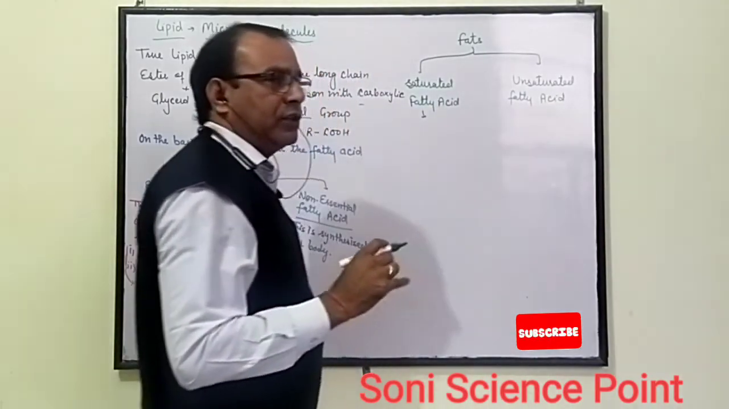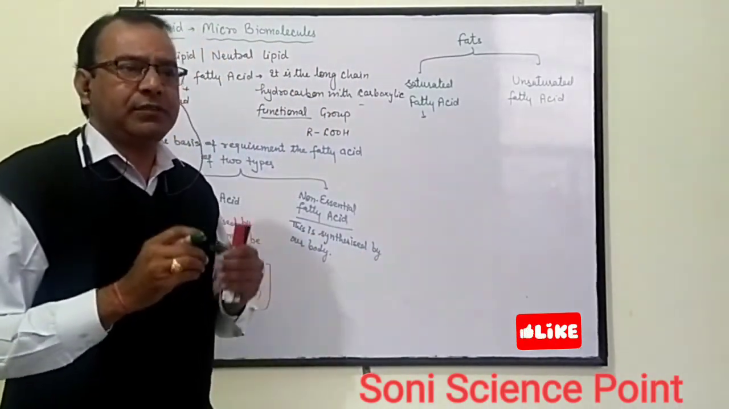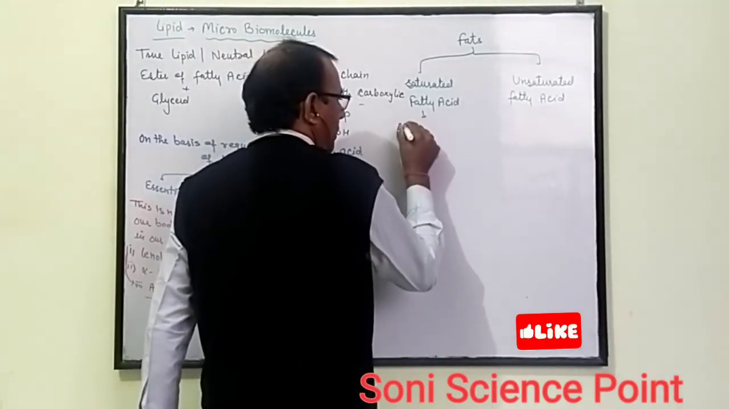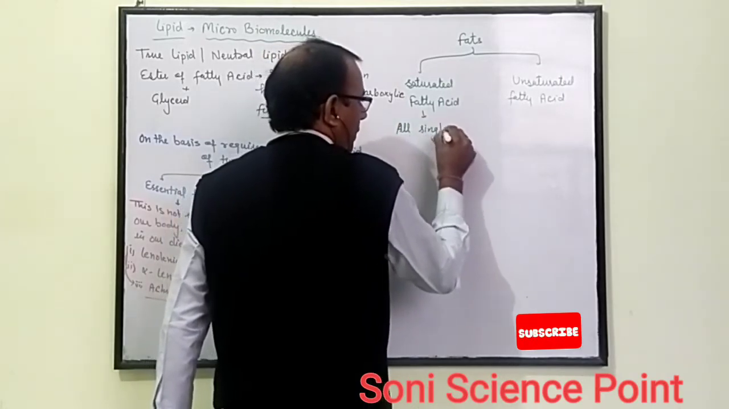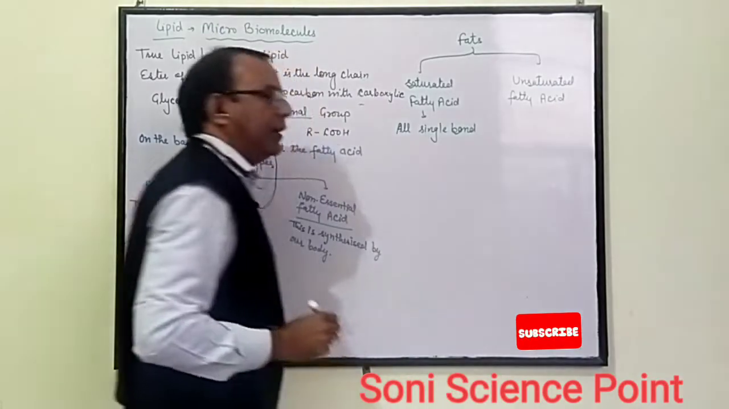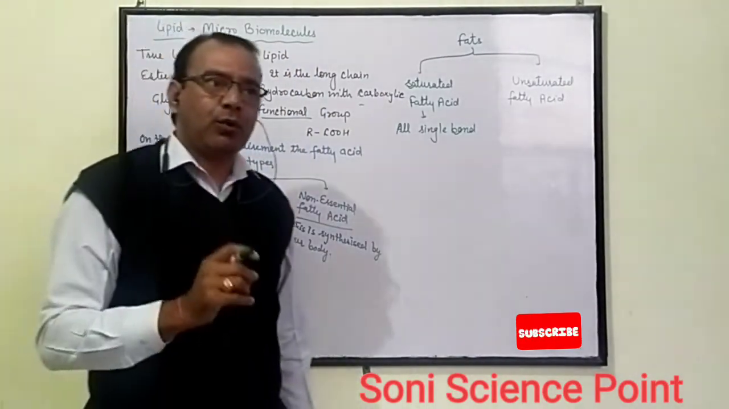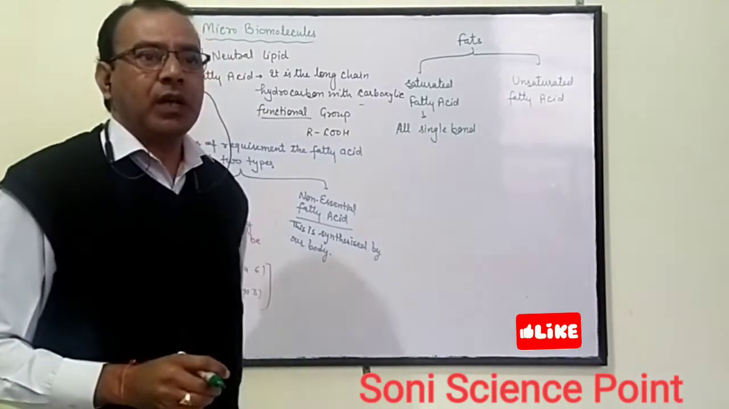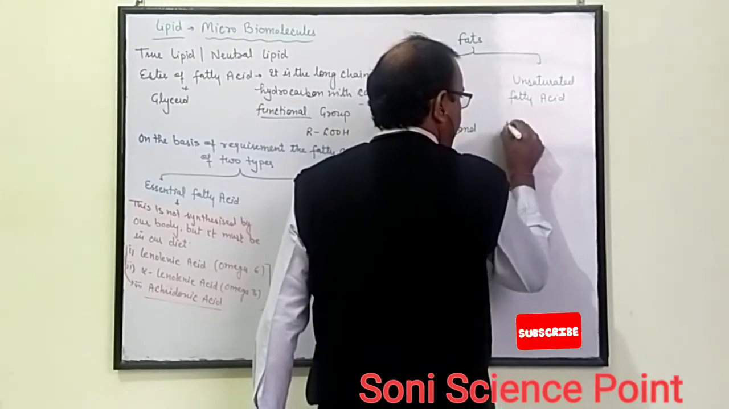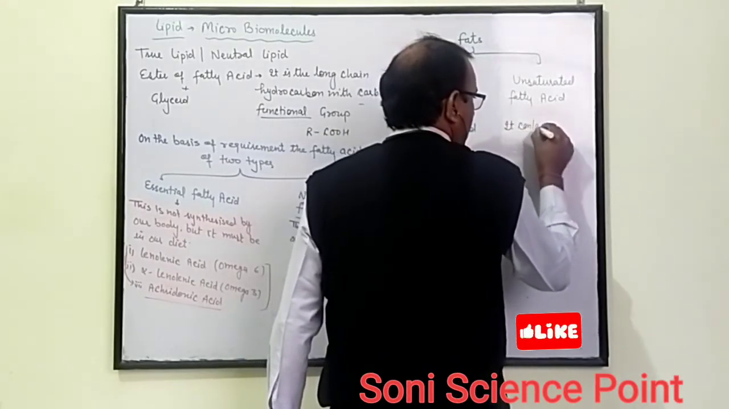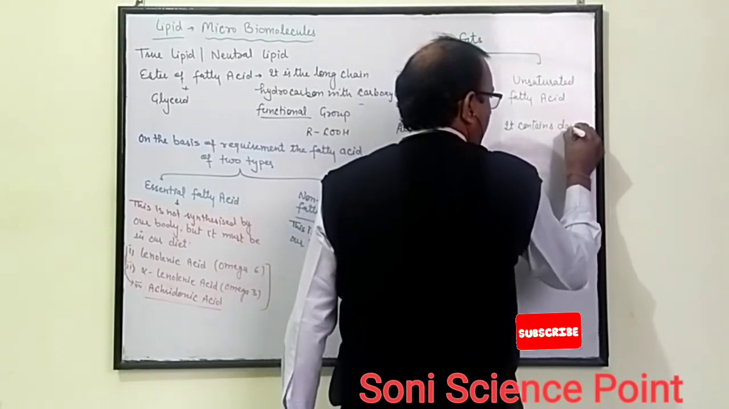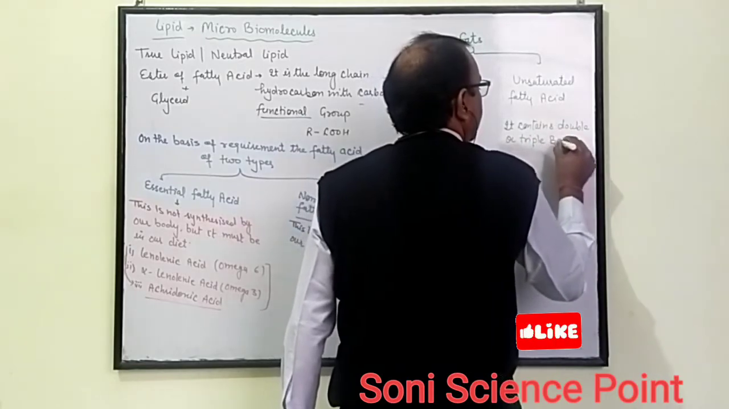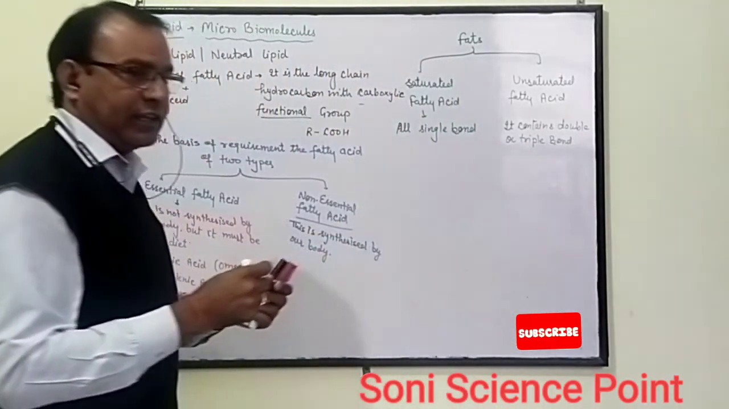Saturated fatty acid, in which hydrocarbon compounds are attached with each other by single bonds. It may contain all single bonds. That is called saturated fatty acid. And if the hydrocarbon compounds are attached with each other by double or triple bonds, then that is called unsaturated fatty acid. It contains double or triple bonds. Then that type of fatty acid is known as unsaturated.